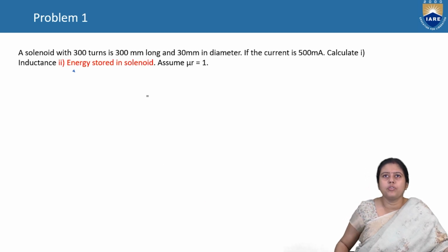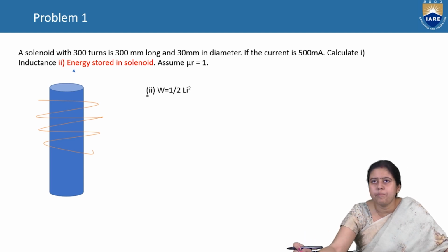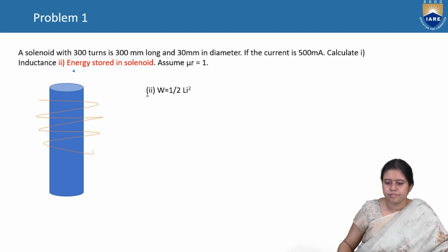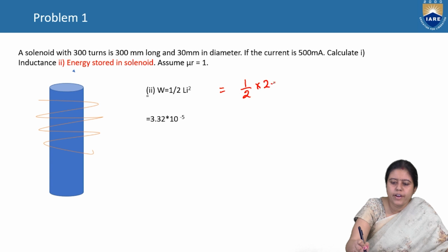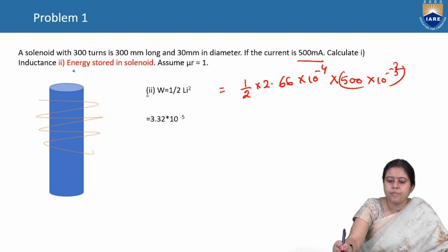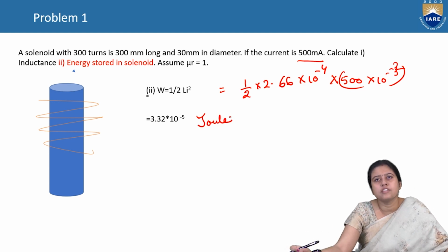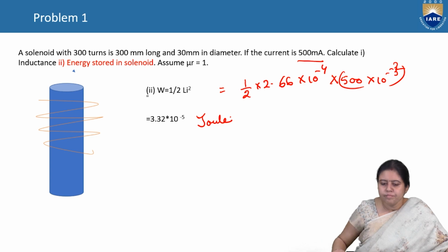Next is the energy stored in the solenoid. How to calculate? Already we calculated the inductance in the previous part. So work done is equal to half L i square. The L value we have taken in the last slide is 2.66 into 10 to the power minus 4, and current is given as 500 milliampere whole square. After solving, we will get 3.32 into 10 to the power minus 5, and the unit will be joule. So this is one example of a solenoid.